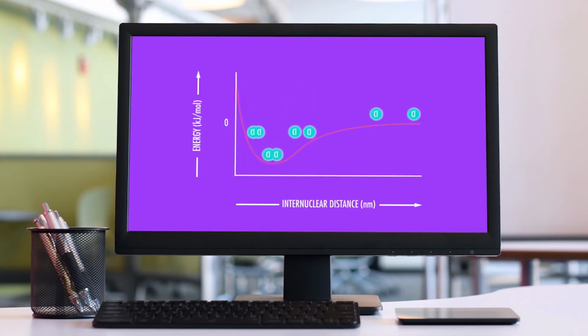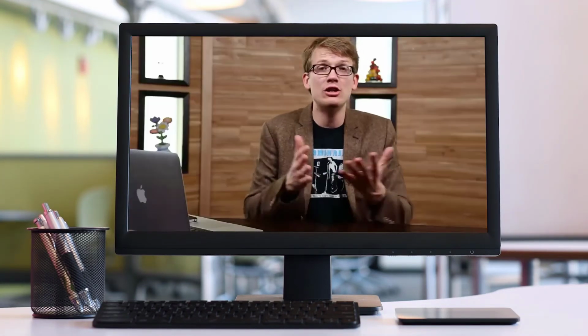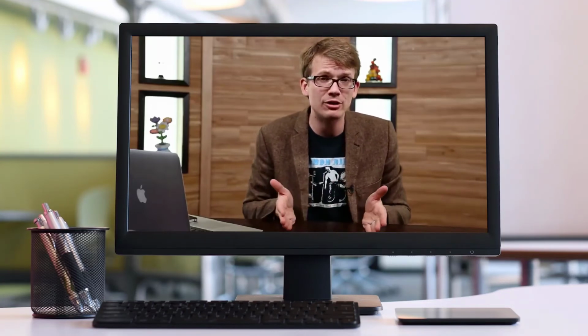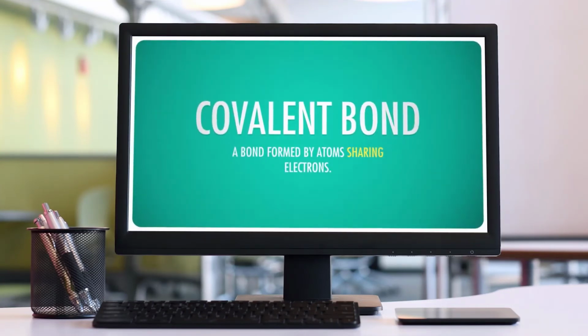The distance at which these two atoms of chlorine reach their minimum energy, caught between the attraction of the electrons to the nucleus and the protons repelling the nuclei, is the bond length. That energy minimum, which we know absolutely is negative 239 kilojoules per mole, occurs when the distance between the atoms is 0.00199 nanometers. That distance is the bond length of Cl2, chlorine gas. Now, because the electrons are attracted to both nuclei in the molecule, they actually spend the majority of their time in the space between them. This is often described as sharing electrons, and we call this kind of bond a covalent bond.